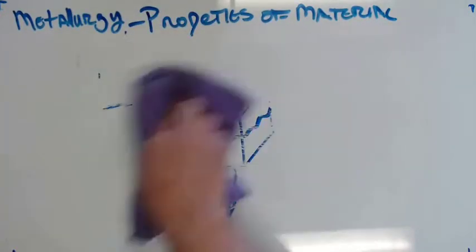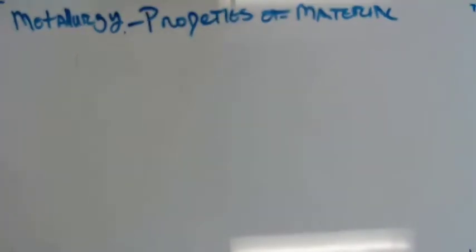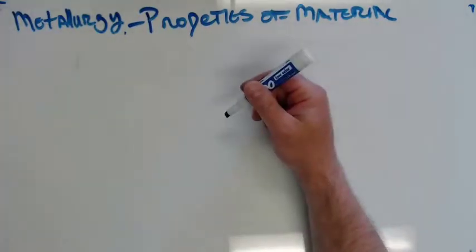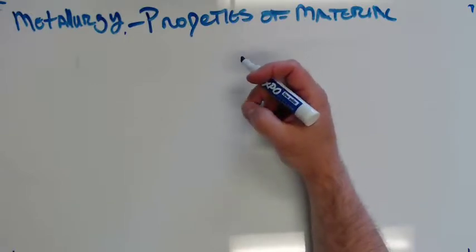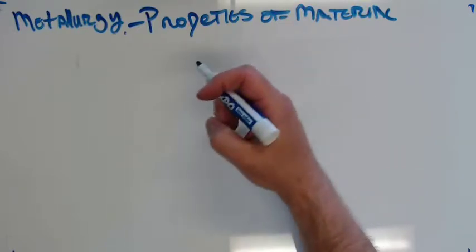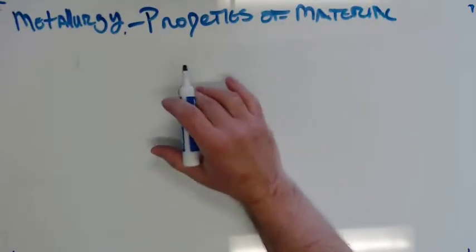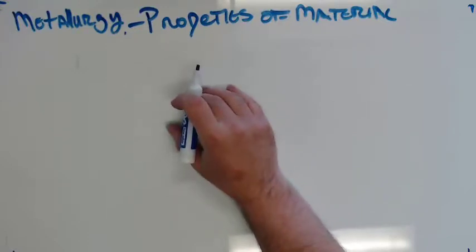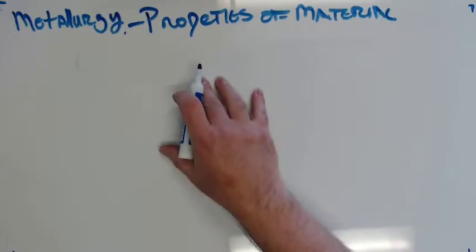So start off with hardness. Hardness is defined as the ability to resist penetration, and they measure hardness in a couple of different ways. All of them involve pressing something into a piece of material and measuring how big the dent is. Really hard stuff in the steel world, stuff like knife blades and files, you won't get a very big divot because they're very hard. They resist penetration. Hard stuff also is brittle. It's the trade-off. Glass is very hard. It's also very brittle. As hardness goes up, brittleness goes up.